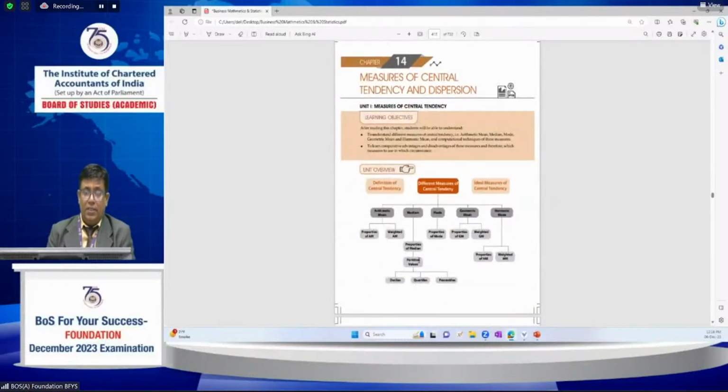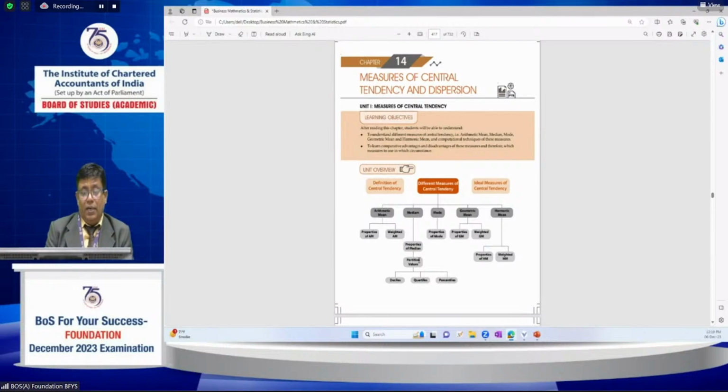Next one is measures of central tendency and dispersion. This is also a very important topic. Combining chapters 13 and 14, at most 20 questions come from these topics, depending on the paper 16 to 20 or 18 to 20. At least 50% of the weightage is given to these two topics. Concentrate on this topic, which is simple and easy to attempt in the examination.